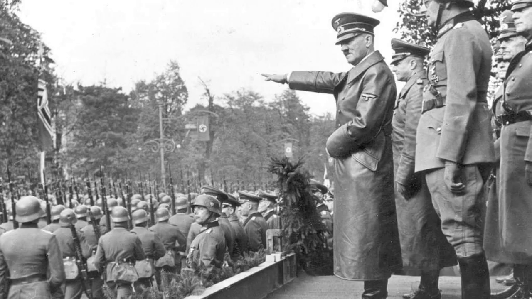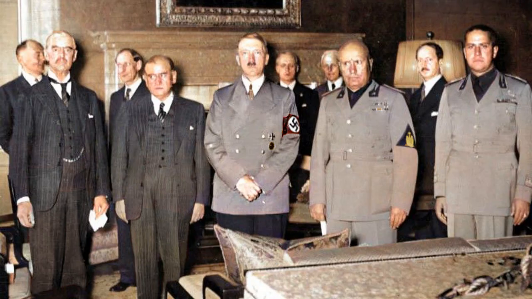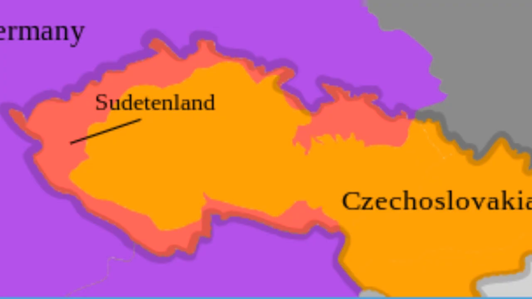World War II started because on September 1st, 1939, Germany launched a surprise invasion on Poland. 2 days later, France and the United Kingdom declared war on Germany. The reason why they responded this way is because Germany broke the Munich Agreement. The Munich Agreement was signed on September 30th, 1938. It stated that Germany could invade and annex the Sudetenland. But Hitler pushed it too far when he invaded Poland.